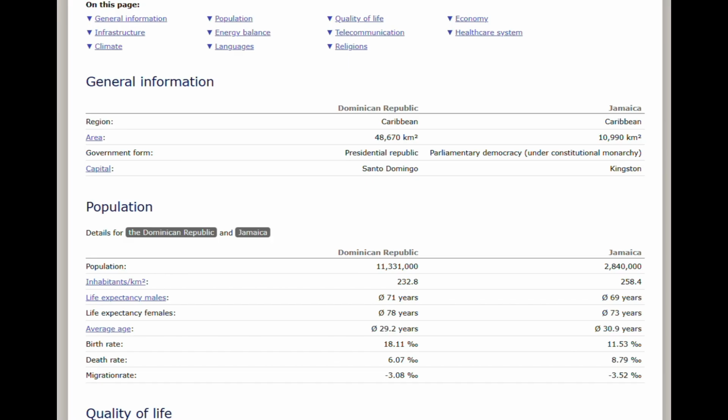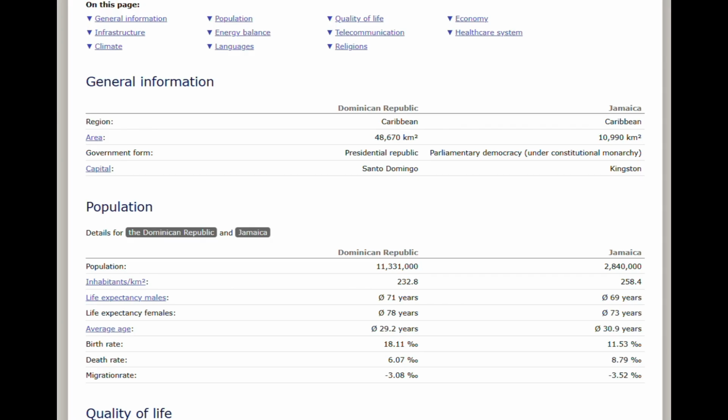The average age, ironically though, they're roughly the same, but it's at 29.2 for the Dominican Republic and 30.9 for Jamaica. The birth rate is a bit larger in the Dominican Republic at 18% compared to Jamaica's 11%, though the death rate in Jamaica is higher than the Dominican Republic, with Jamaica having an 8.79 to almost 9%, compared to the Dominican Republic's 6%. And then the migration rate is relatively the same between the both of them, though Jamaica's is a bit worse, I guess, or lower.